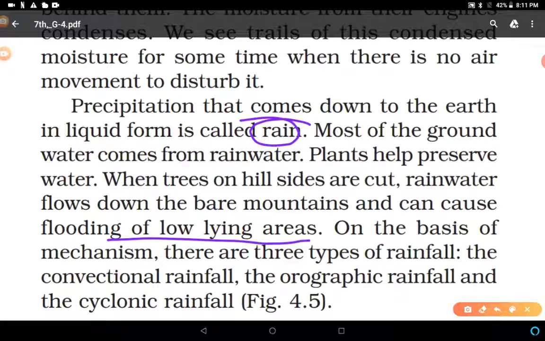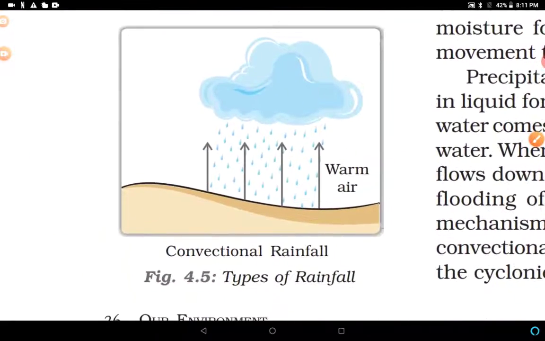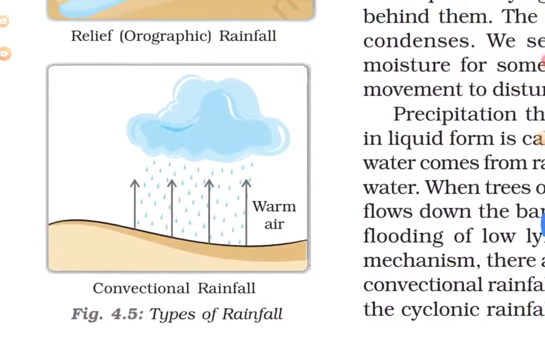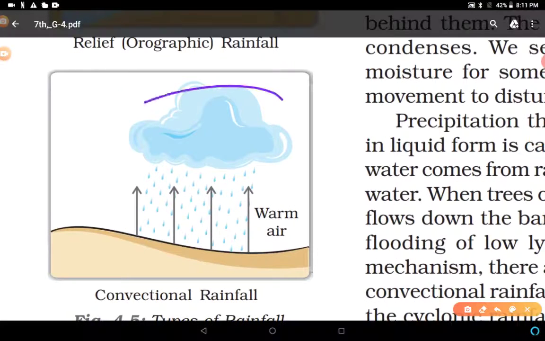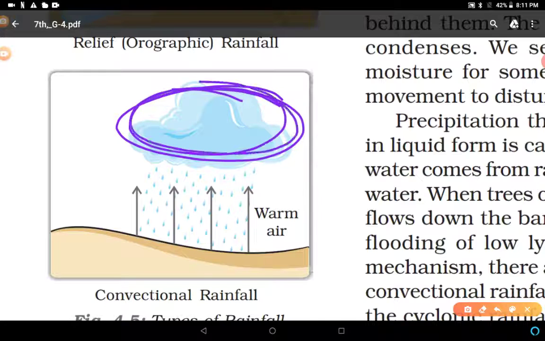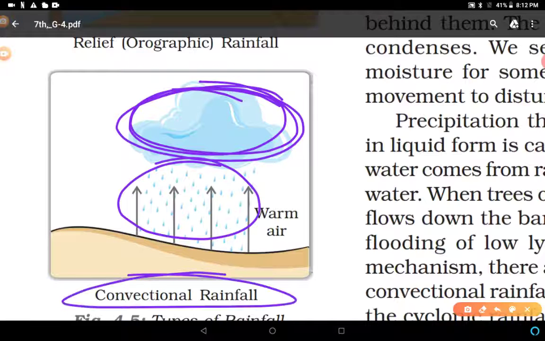On the basis of mechanism, there are three types of rainfall: convectional rainfall, orographic rainfall, and cyclonic rainfall. Convectional rainfall you can see in this figure here. When very cold and heavy clouds cross areas of warm air, these droplets, these kinds of ice formations, come to the earth in the form of droplets. That is known as convectional rainfall.